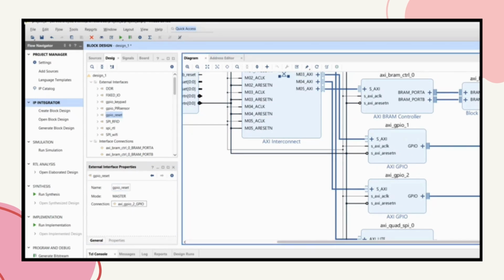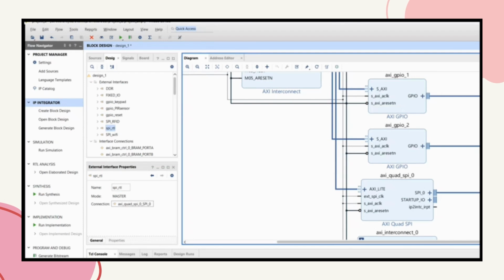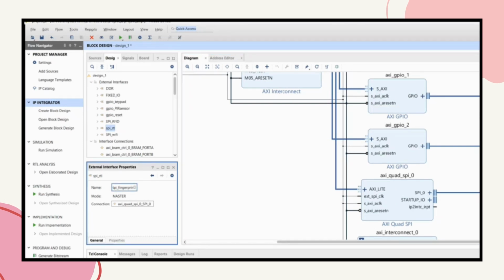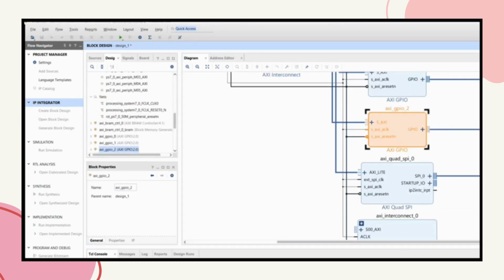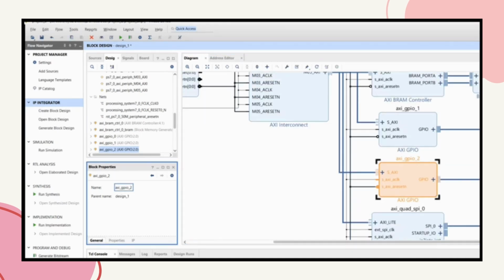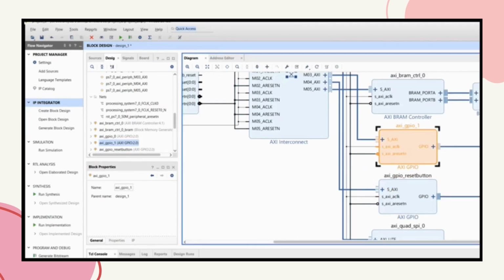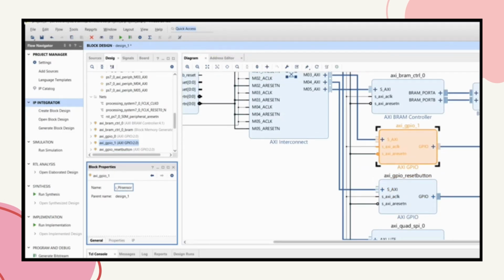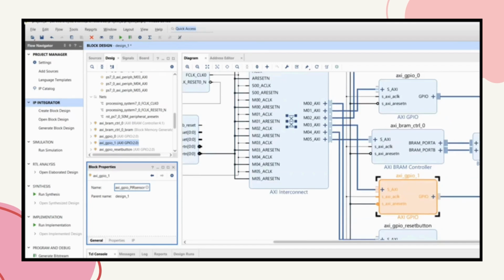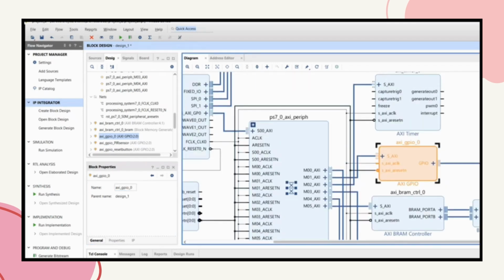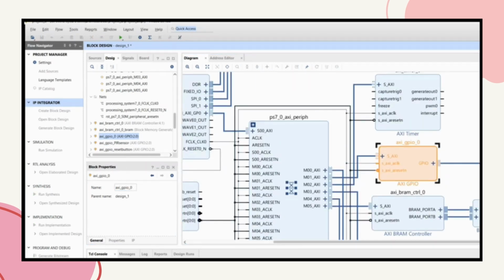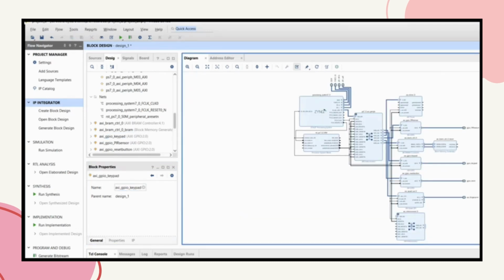So GPIO SM1 is for the reset button, SPI for fingerprint, GPIO 2 for reset button. So another GPIO is for the keypad.